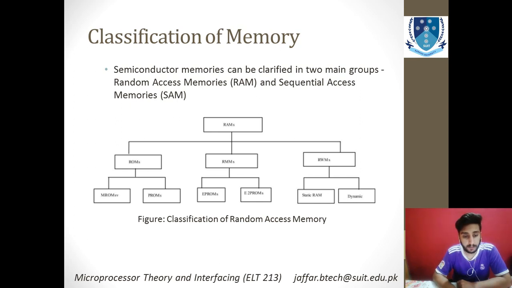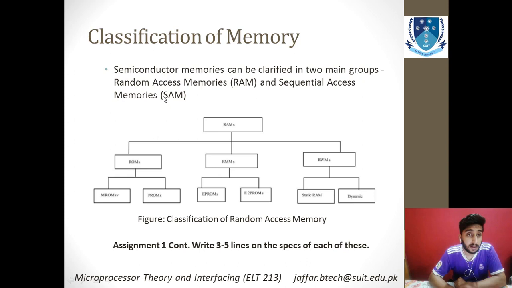Now coming towards the classification of memory based on the access methods, we have classified these into two classes. Basically the first one is random access memory. As I have already told you, you will be accessing the data randomly, and it will vary. It is quite fast as compared to sequential access memories. If you are using large address data banks that carry some address information, RAM is further classified into read-only memories, or ROMs, and read-write memories, etc.